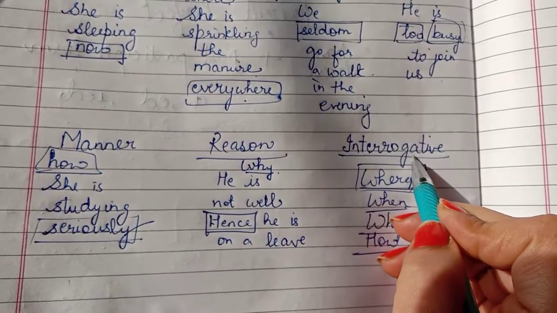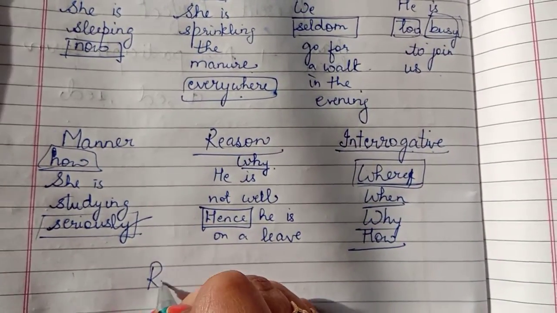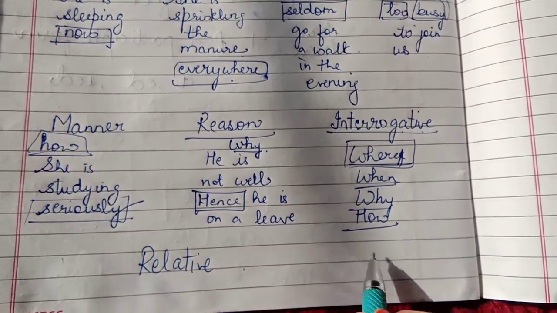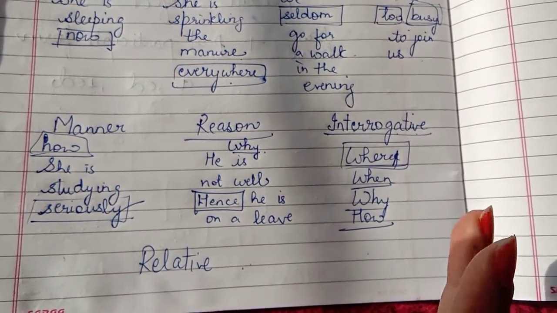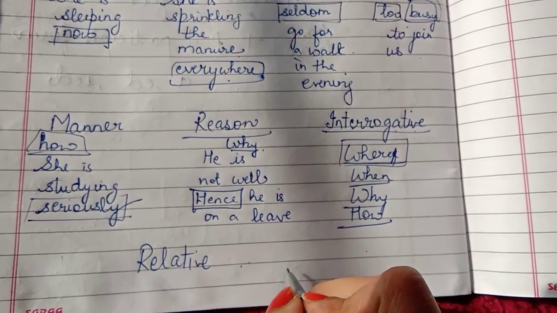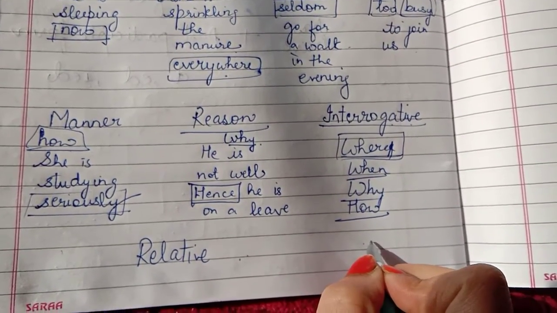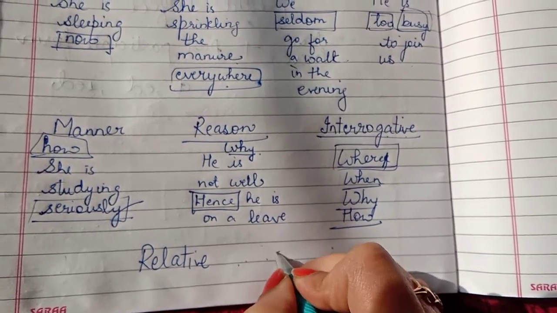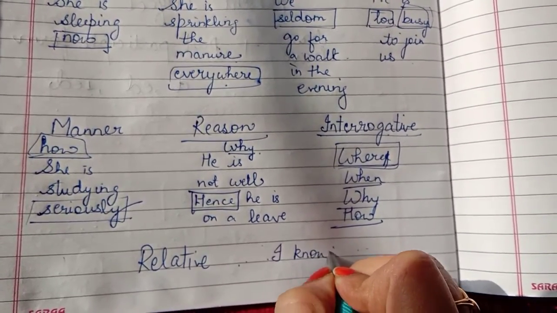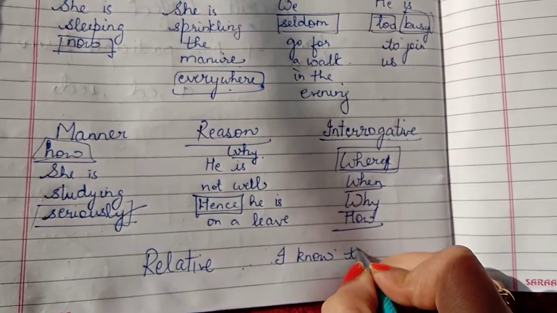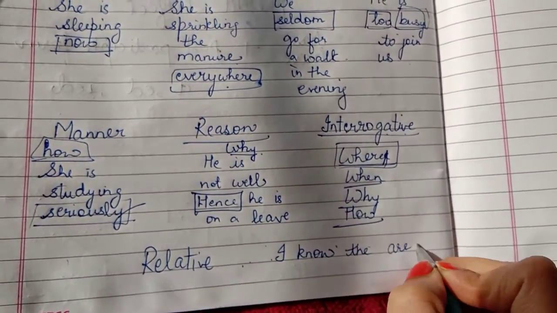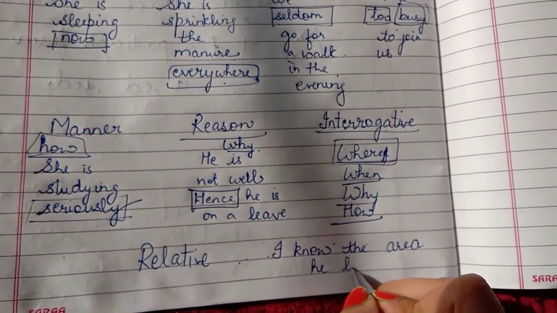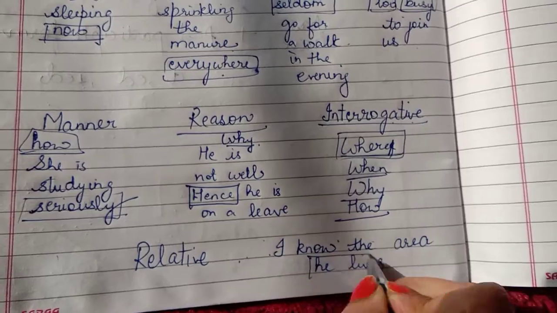Same, these interrogative adverbs can act like relative adverbs at times when they are joining two pieces of information. They're joining two clauses in a sentence, and the second clause is usually dependent on the first clause. For example, if we say, I know the area where he lives. So one part of the sentence is I know the area. Second thing is he lives. But why are we talking about he lives?